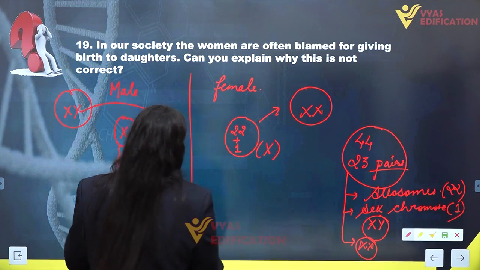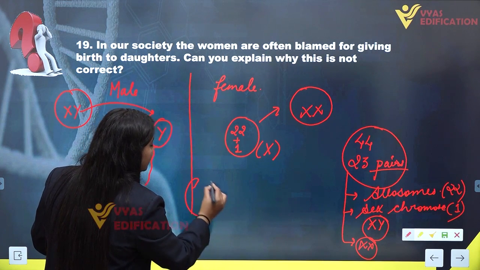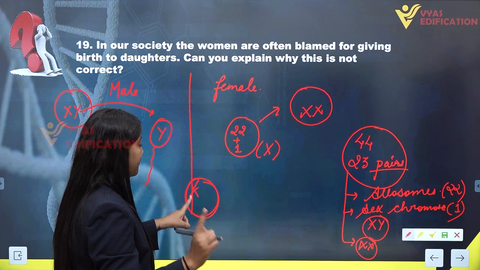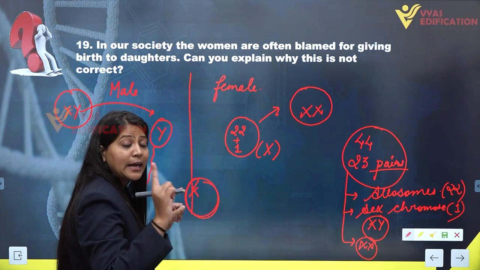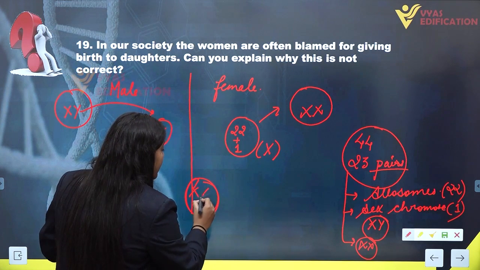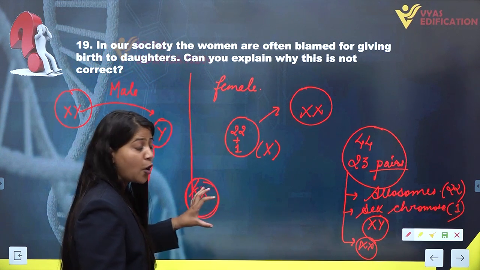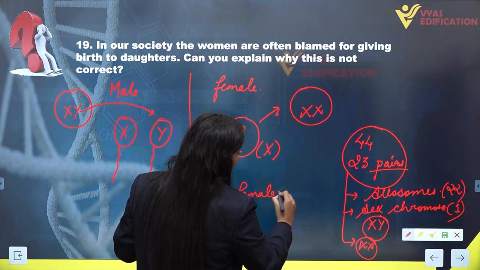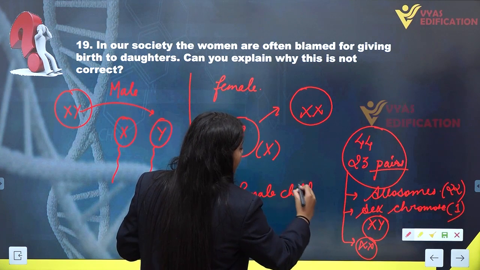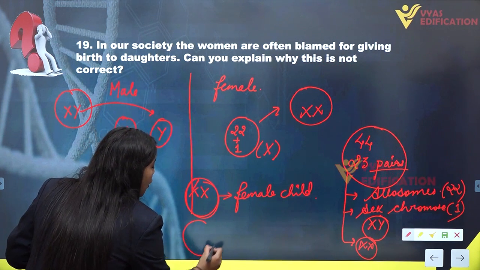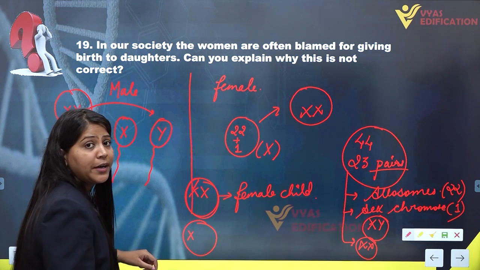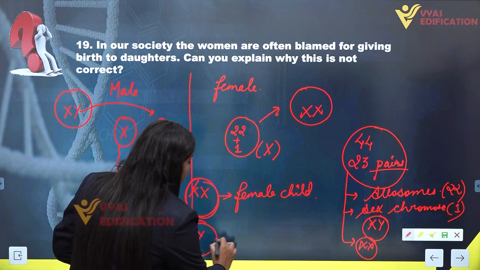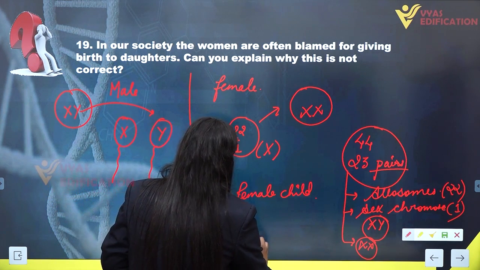If at the time of fertilization this egg, which already contains X, is fertilized with the sperm cell containing X chromosome, then the zygote formed will transform into a female fetus or female child. And if this ovum containing X chromosome is fertilized with the sperm containing Y chromosome, then this zygote will transform into a male child.